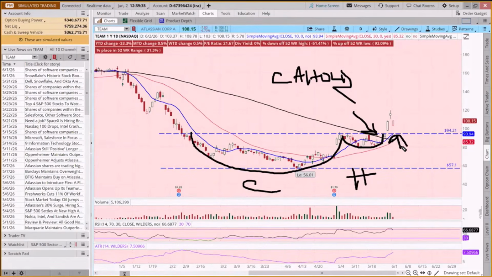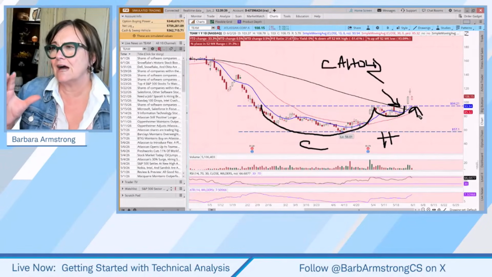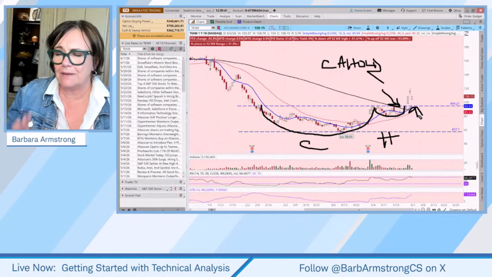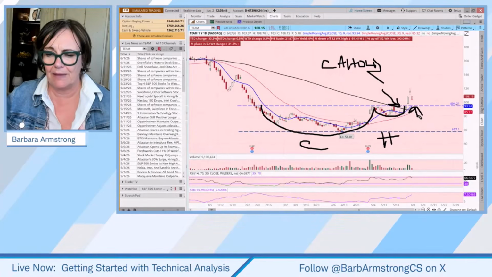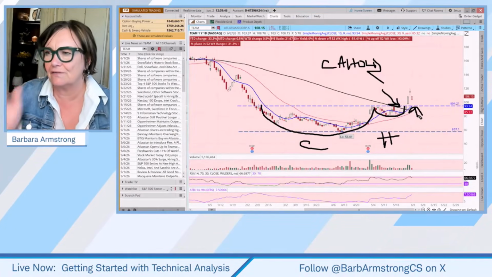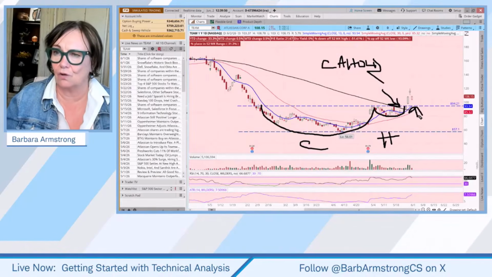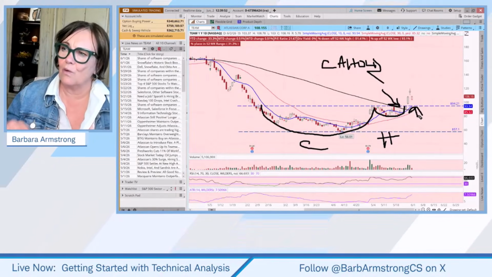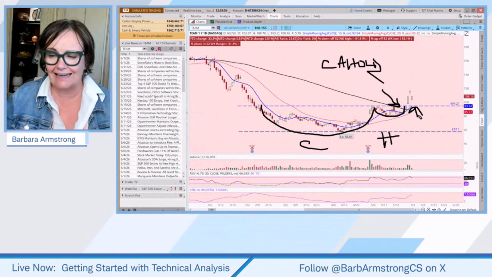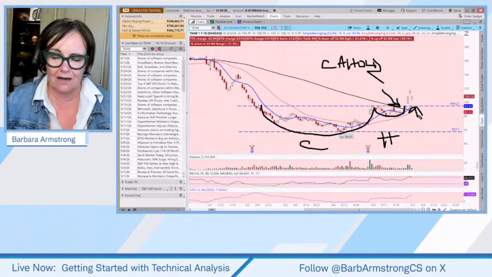So, this is really the topic that I wanted to go over with you today, both recognizing when there might be an entry on one of these basing patterns or these trend reversal patterns, like a cup and handle or an inverted head and shoulders, and when there might be a sign that an entry might be coming.